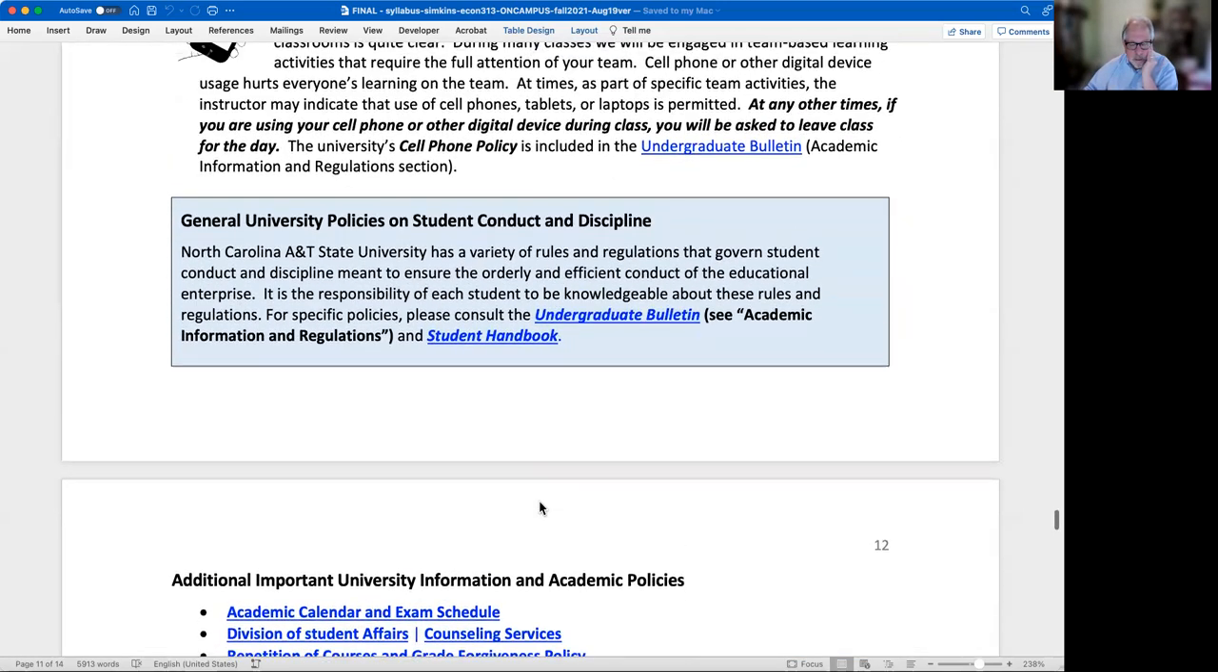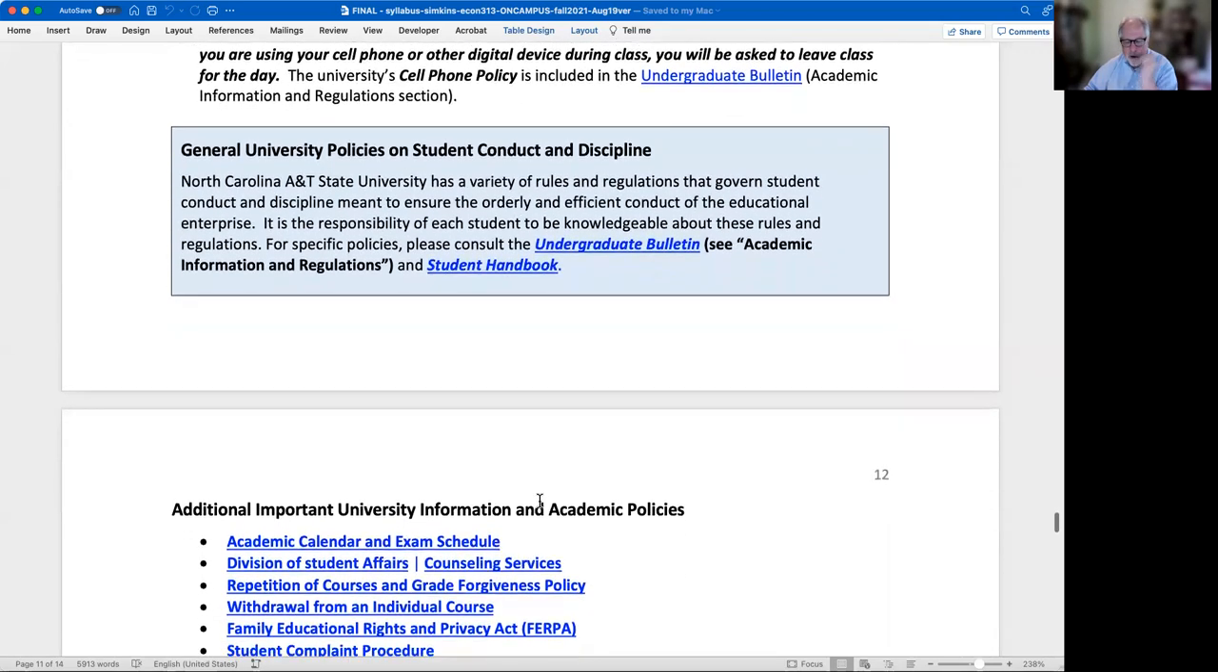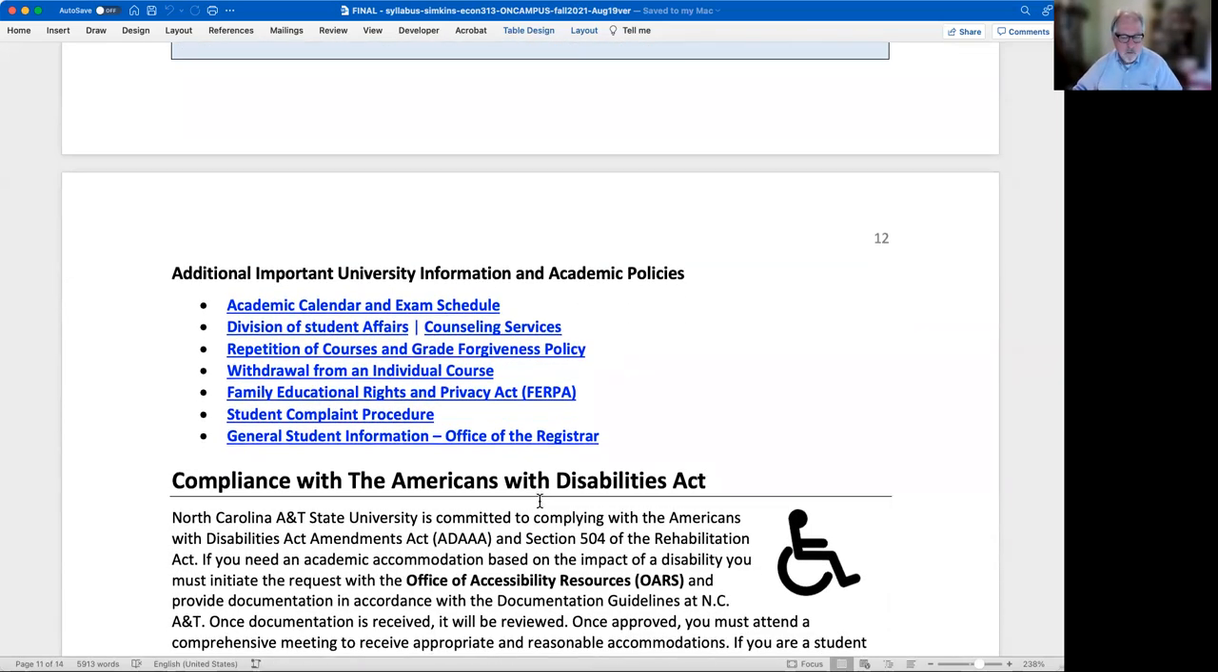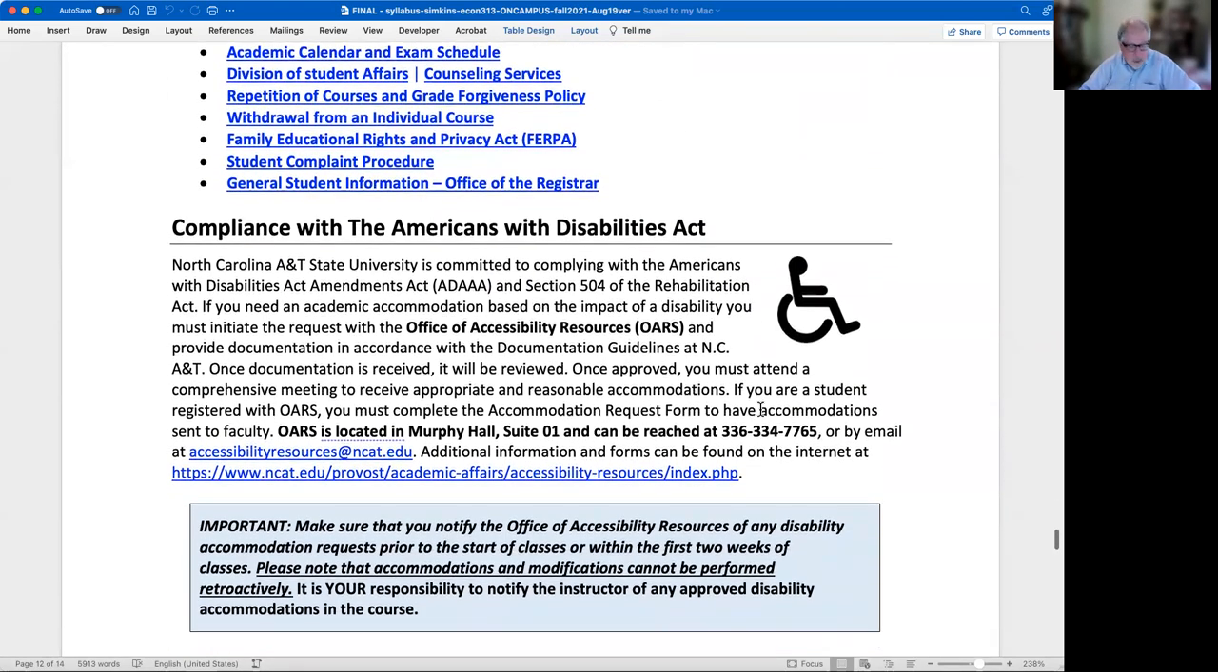Yeah, and you'll see these blue boxes. Those are things in particular that summarize important policies or things that you really need to pay attention to, right? And then there are different policies, academic policies and information through links here: the academic calendar, counseling services, for example, repetition of courses policy, how do you withdraw from an individual course, FERPA, privacy of information, and what your rights are in that regard, student complaint procedure, and then other general information. So those are all embedded here in the syllabus for you for quick access if you need it.